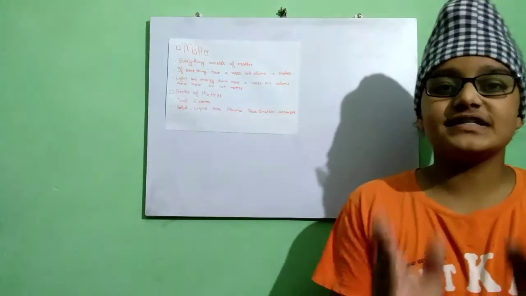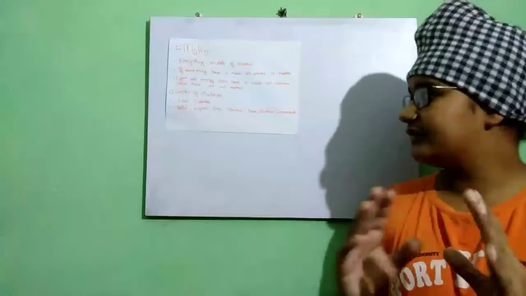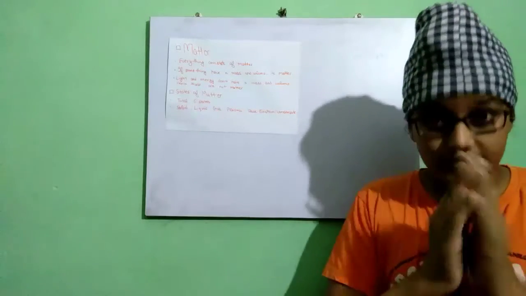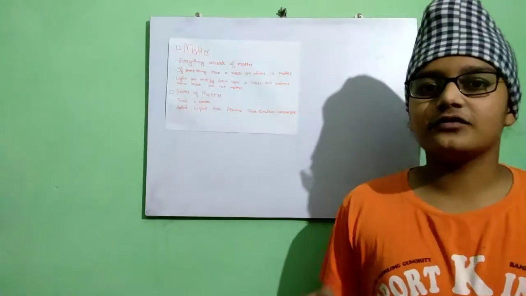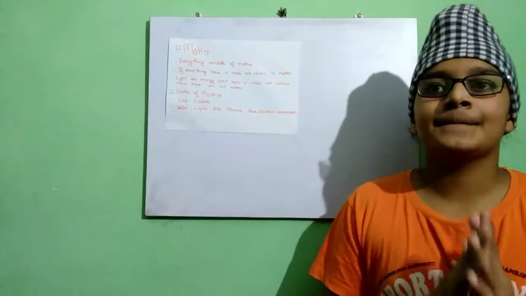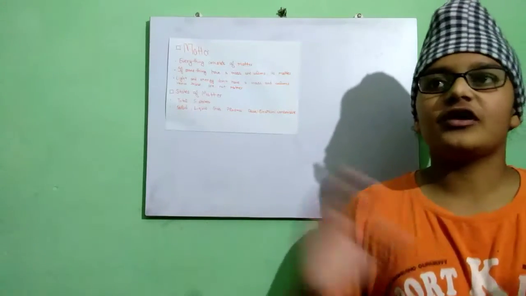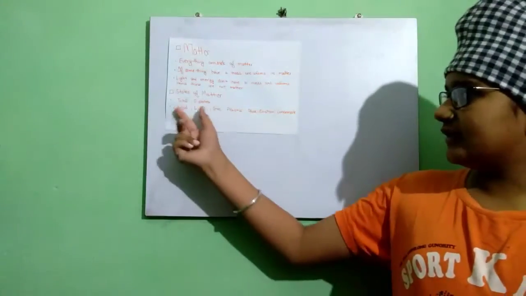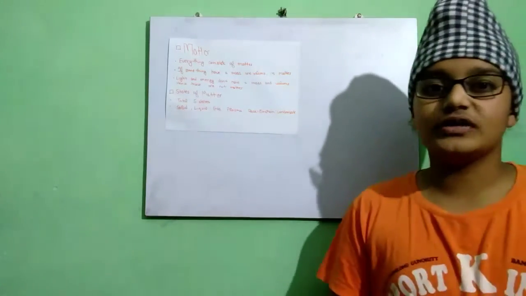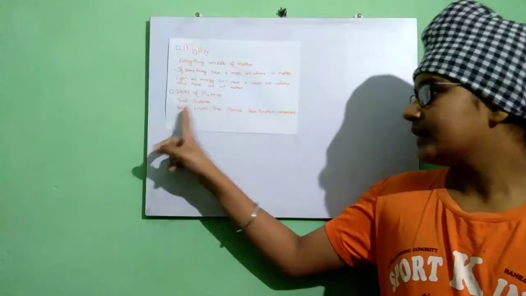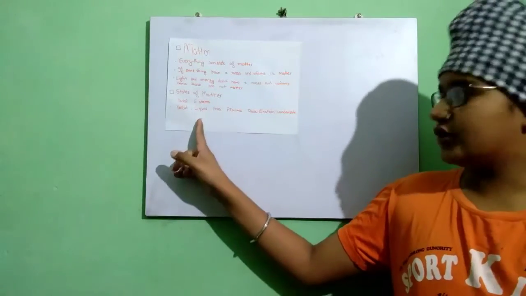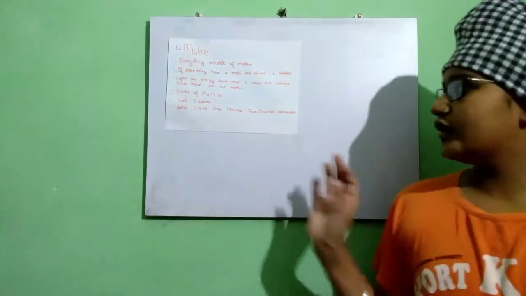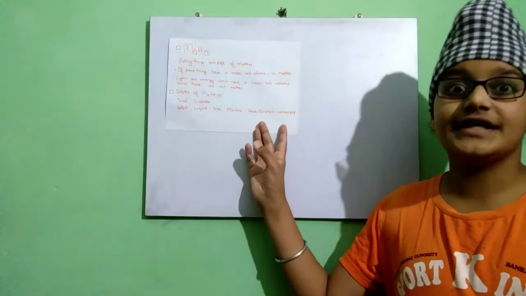In the case of liquids, there is a little bit of gap between the particles of matter. So next is gas. Gas is the third state of matter, and in this state the particles of matter are very far away. There is a very big space between them. For examples of these three, we will take H2O, that is water. Its solid state is ice, its liquid state is the normal water we drink, and its gaseous state is water vapor. So now we are going to talk about plasma and Bose-Einstein condensate.